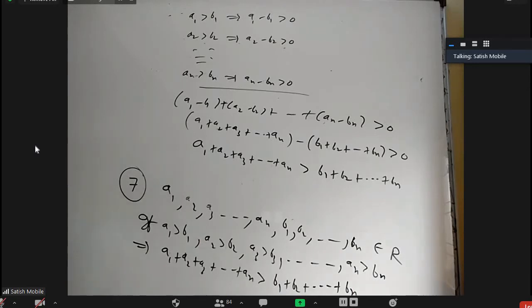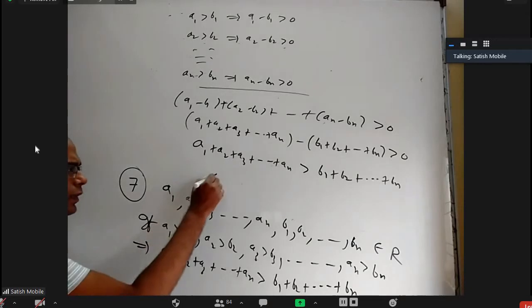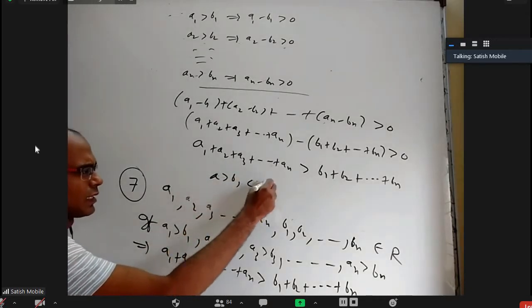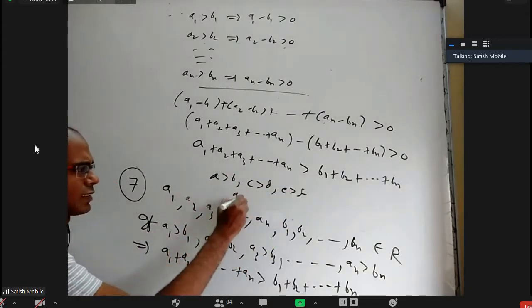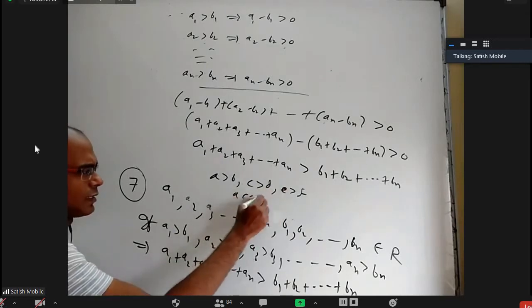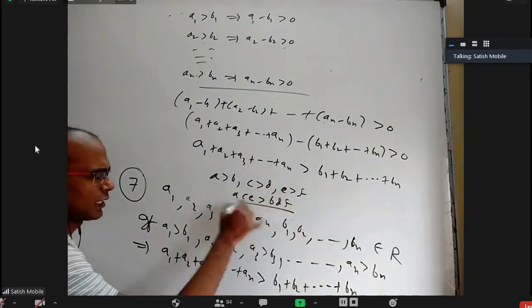Okay, so if it is product, what do you say? A greater than B, C greater than D, E greater than F. Can I say ACE is greater than BDF? Is it correct or wrong?